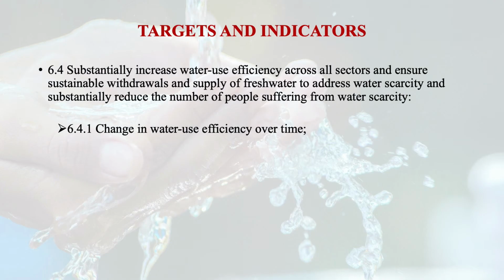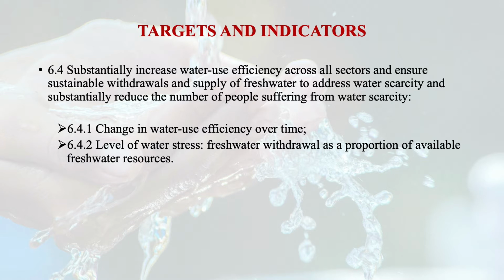So to look into that, one indicator is change in water use efficiency over time. And the other indicator is level of water stress, which is defined as freshwater withdrawal as a proportion of available freshwater resources. These are the 2 important indicators to look into for target number 4, which is about water use efficiency and addressing water scarcity.